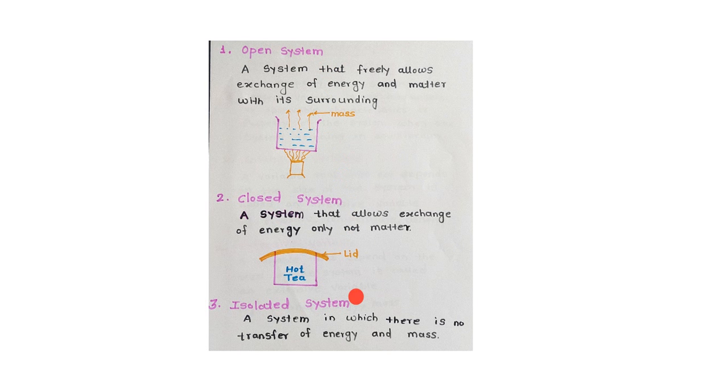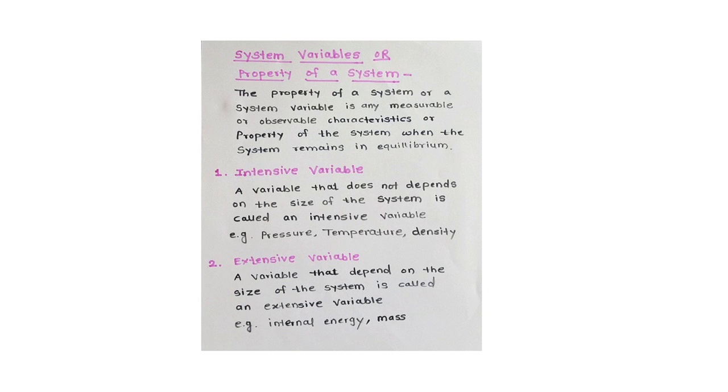Next is system variables, or it is called the property of a system. System variables means the property of a system. A system variable is any measurable or observable characteristic or property of the system when the system remains in equilibrium. It is the system variables.